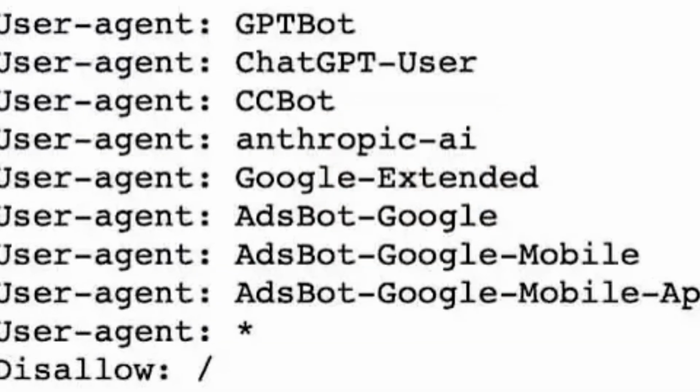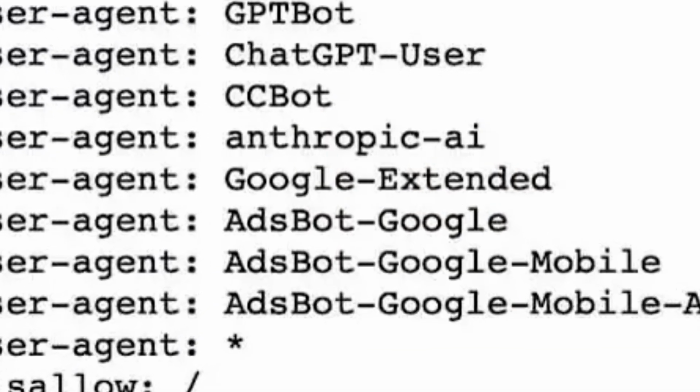If AI bots can't crawl your pages, your content won't be included in the answers, no matter how well it's optimized. So here's what to check. First, make sure that key AI bots like GPT-bot are not blocked in the robots.txt file. Use HTML instead of JavaScript because AI systems can't render JavaScript so the content isn't visible to them. Avoid bot blocking tools that might block AI crawlers and improve page response times.